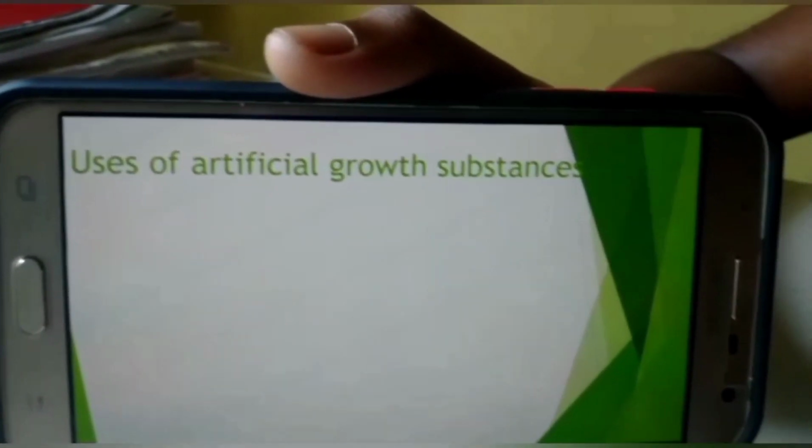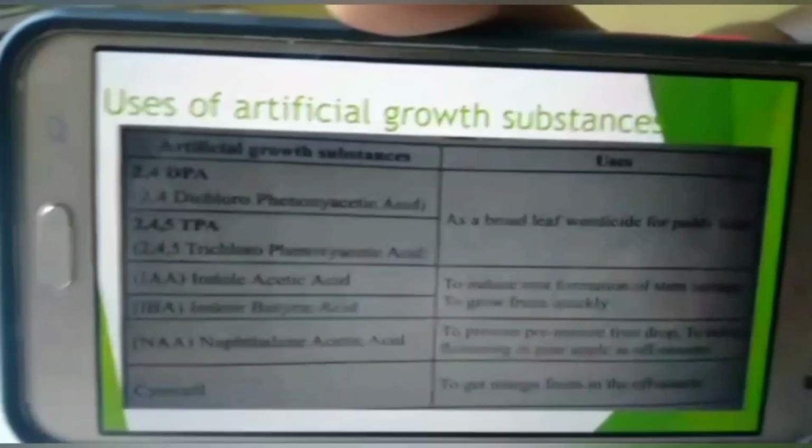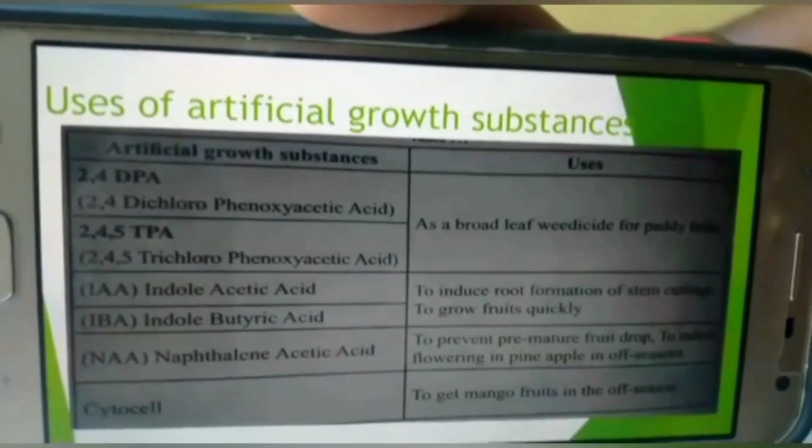Do you know artificial growth substances? No? Okay, now I am going to explain it. Firstly, 2,4-dichlorophenoxyacetic acid and 2,4,5-trichlorophenoxyacetic acid. It is used broadly as a weedicide for paddy fields. And indole acetic acid and indole butyric acid are used to grow fruits quickly. And naphthalene acetic acid is used for flowering pineapples in the off-season. The last one is cytosol. It is used to get mango fruits in off-seasons.